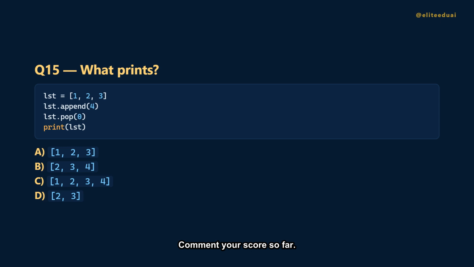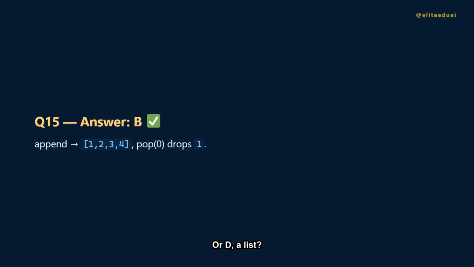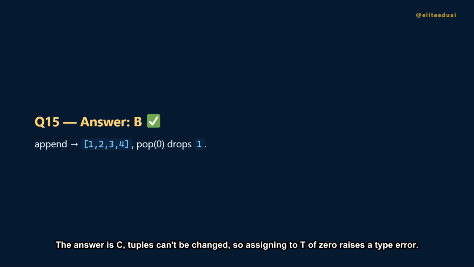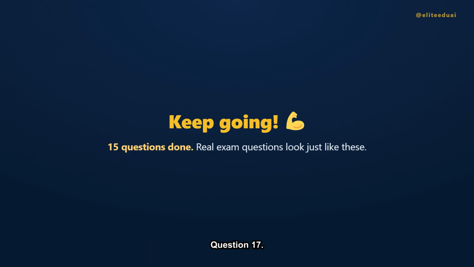Question 15. We append 4, then pop index 0. What's left? Is it A? B, 2, 3, 4? C, 1, 2, 3, 4? Or D, 2, 3? The answer is B. Append makes 1, 2, 3, 4, then pop 0 removes the first item, leaving 2, 3, 4.